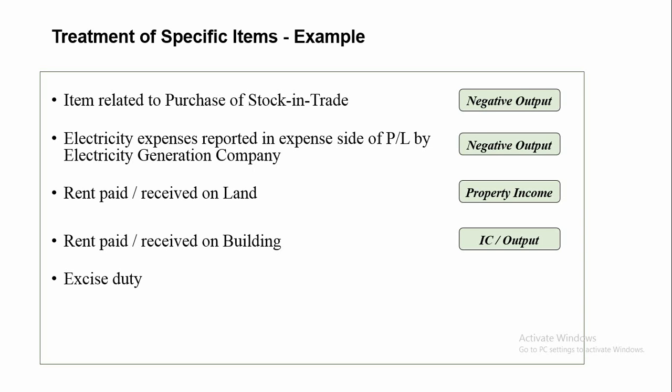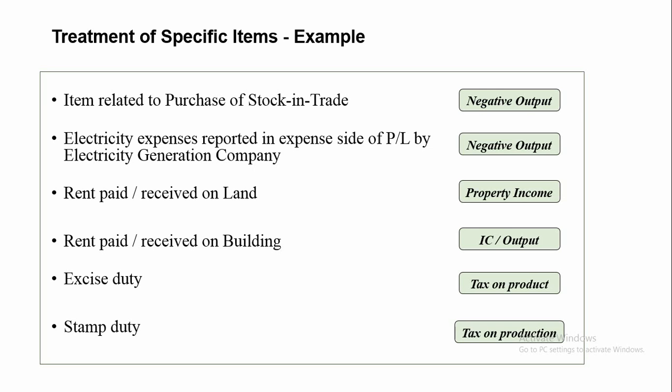Similarly, due care should be taken while mapping some items related to tax on production and tax on product. Tax on product is a tax that is payable per unit of some goods or services. Examples are excise duty, whereas tax on production consists of all the taxes an enterprise incurs as a result of engaging in production, like stamp duty.